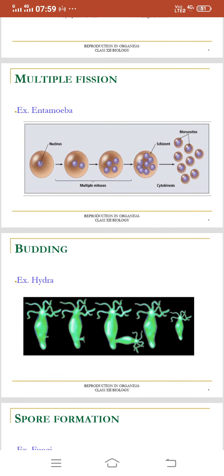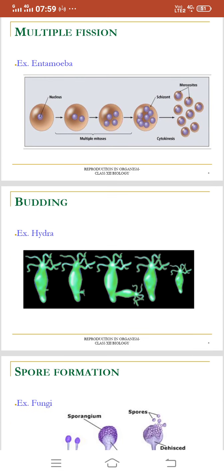Now the next important one is budding. The example of budding is Hydra. So you can see in Hydra, a parent Hydra having a small bud on the right side, and that bud will enlarge through nutrition, and ultimately that bud separates from the parent and forms a new Hydra. So that process is called budding.